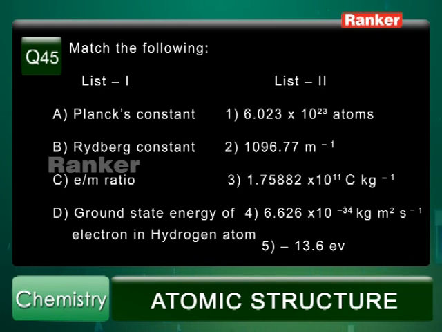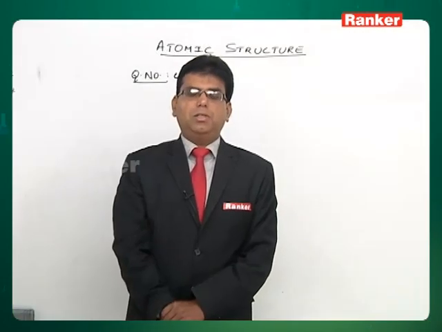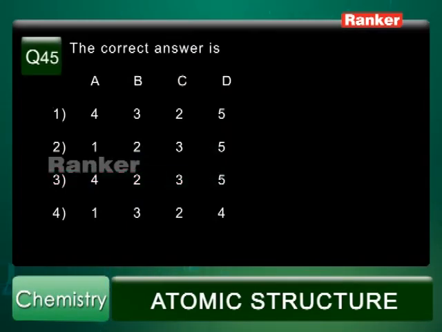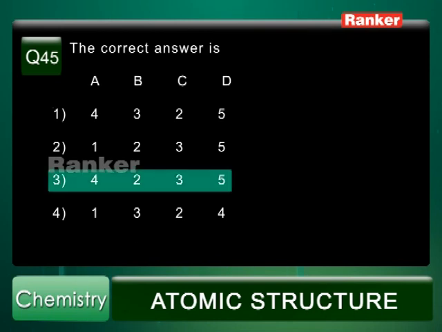And 4. Ground state energy of electron in hydrogen atom, that is minus 13.6 electron volts. So it must be option 5 on the list 2. So when you relate all that, A4, B2, C3, D5. So the correct answer is option 3.